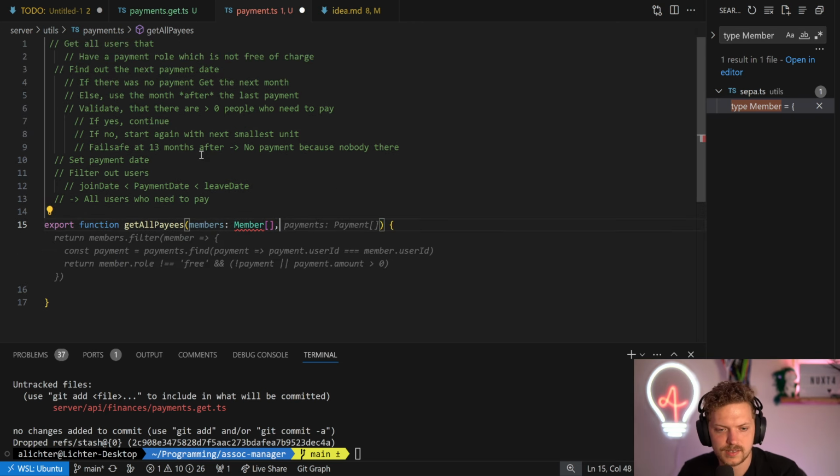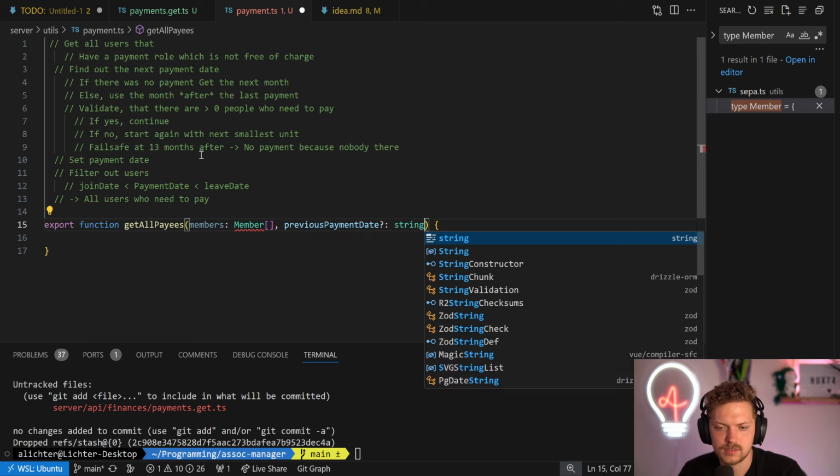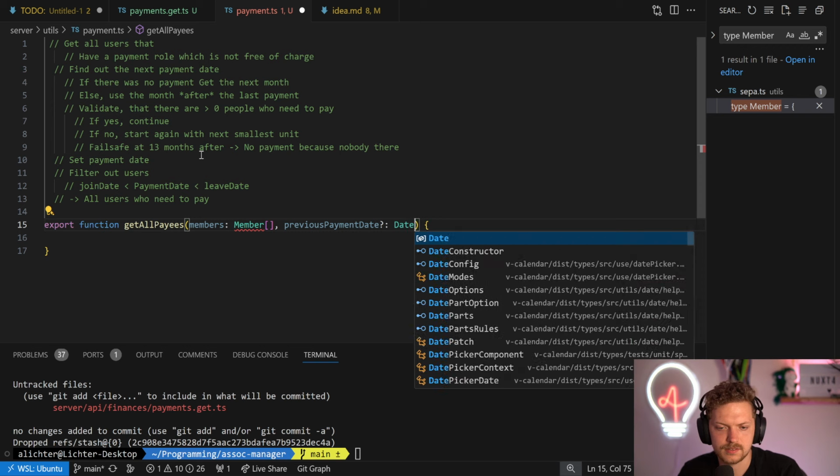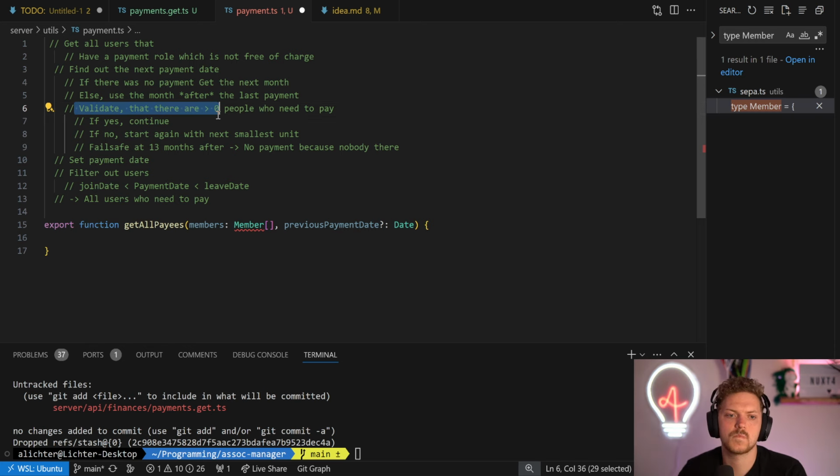So we need the members for that. We need maybe a previous payment date, but that's optional. Let's do this as a string, or let's actually do this as a date, doesn't matter. Because we need that. Otherwise, we have all the users here. Next payment date. If there was no payment, if there's a previous one, then it's there. Okay, well that there greater than 0 people who need to pay.